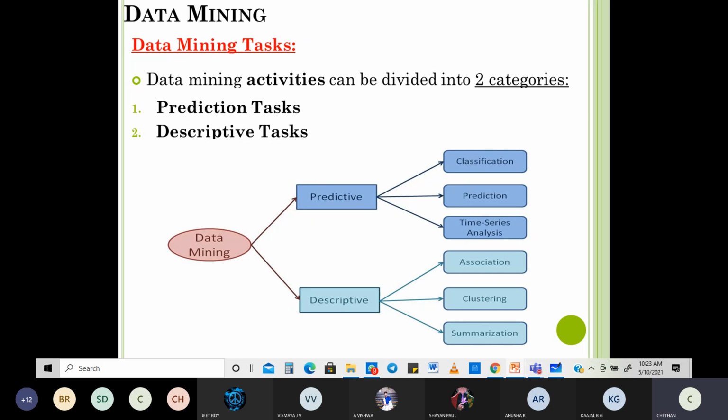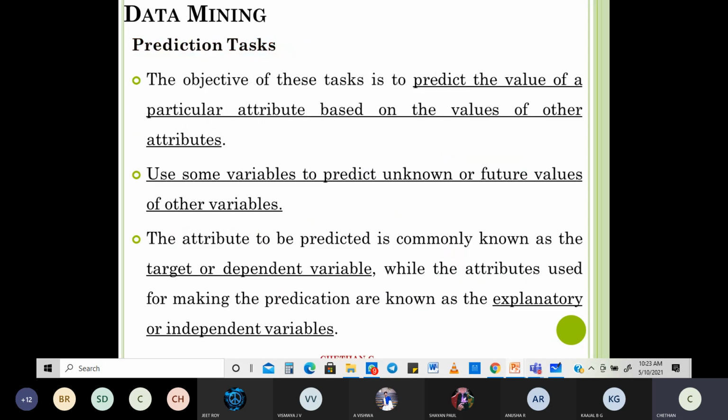So basically, let's go into this and study what the data mining tasks are. First and foremost, what is the prediction task? What is the main thing here? You are going to predict the value of a particular attribute based on the values of other attributes. When I see your marks in ME, probably I must be able to tell you what marks you are going to score in data mining.